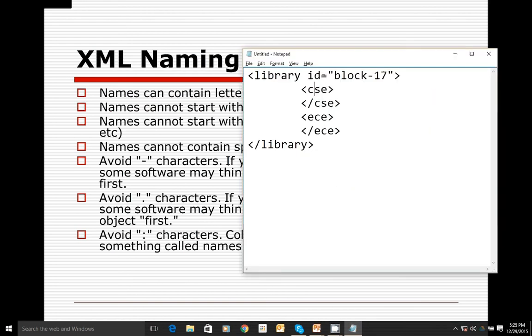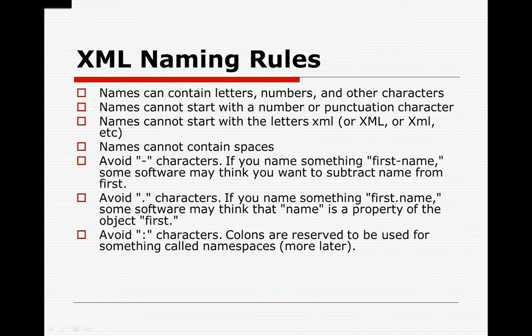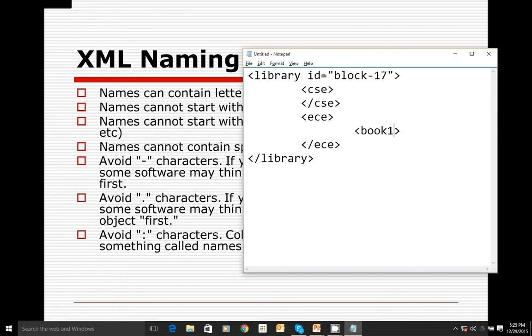Like if I write book1, it's valid. And it cannot start with a punctuation mark. If I start like this, to book, it's invalid.